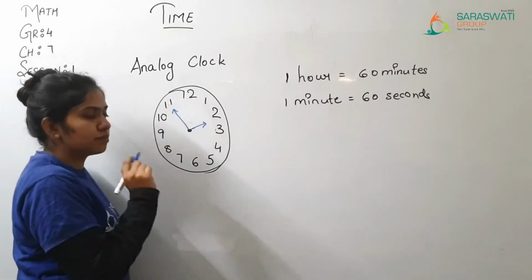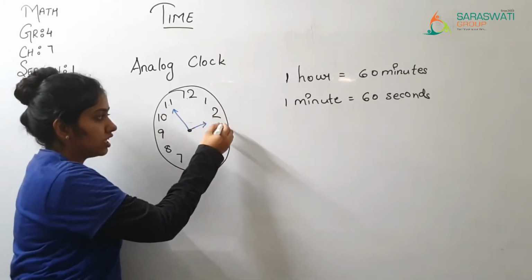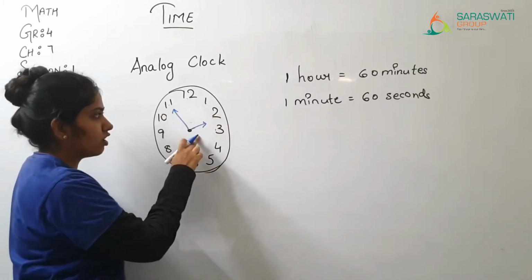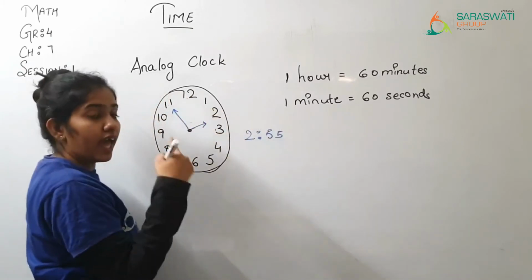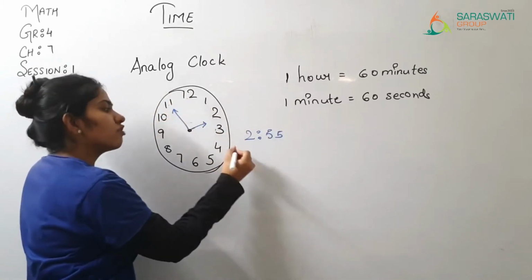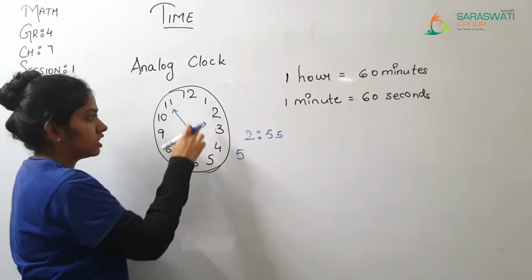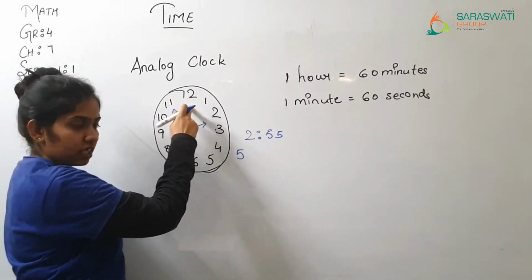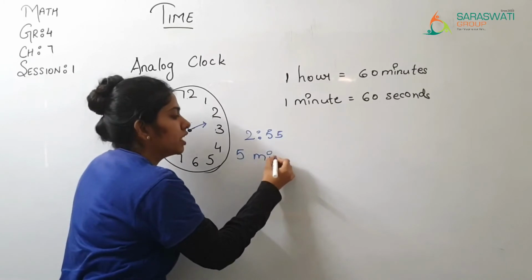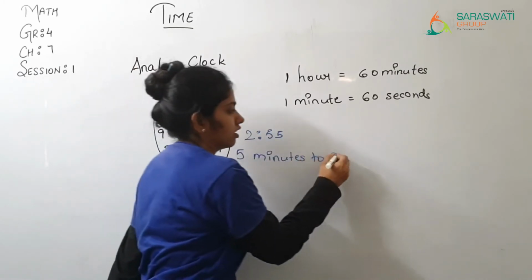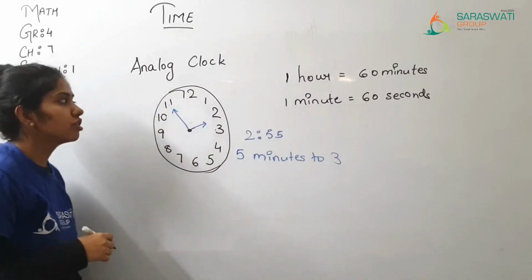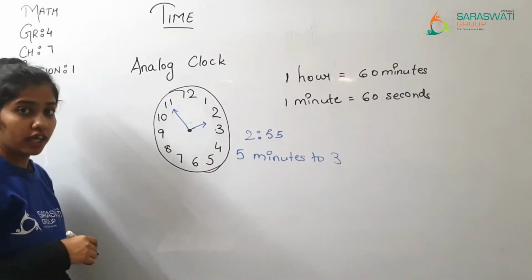So what does it mean? So the 2 and 3 के बीच में, so we can also write it as 2:55 or else 5 minutes to 3. 5 minutes to 3. Okay?